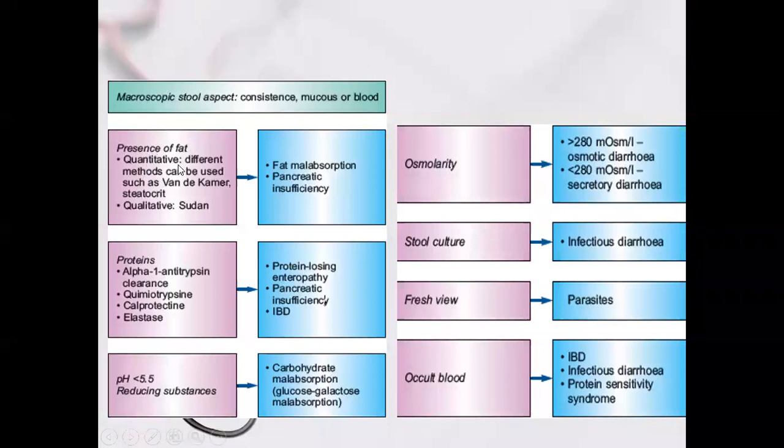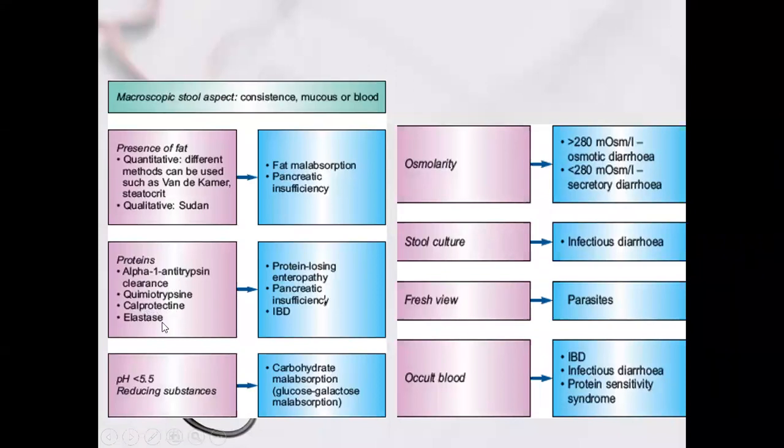For the presence of fat, whether quantitative or qualitative, you go for the qualitative Sudan test, which will tell you about fat malabsorption or insufficiency. For proteins, you have to go for specific tests like alpha-1 antitrypsin clearance.